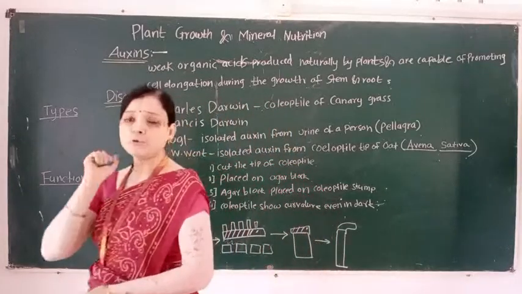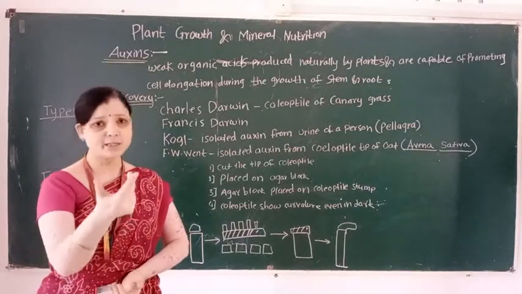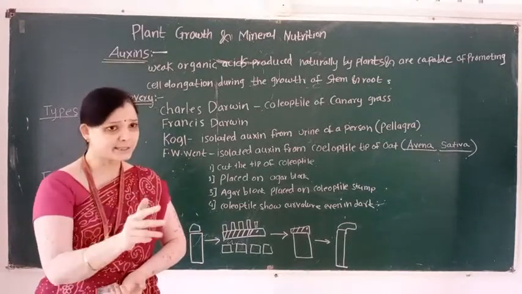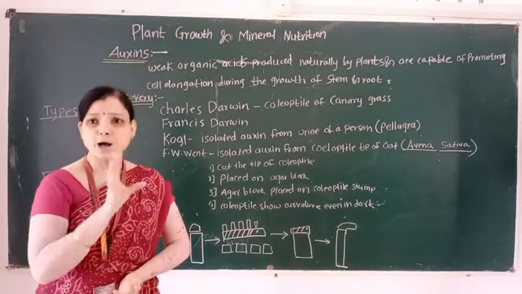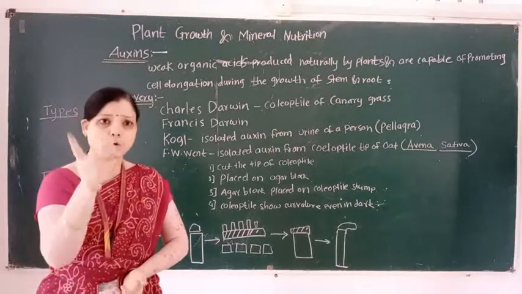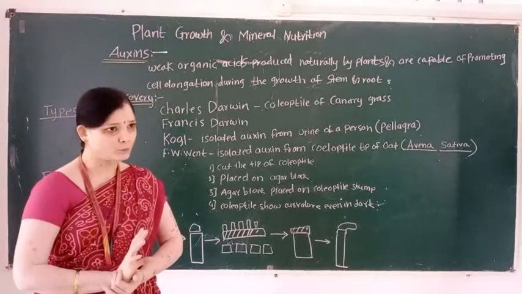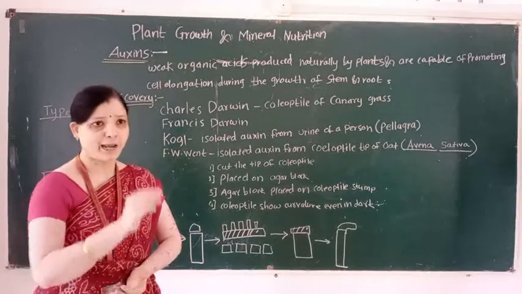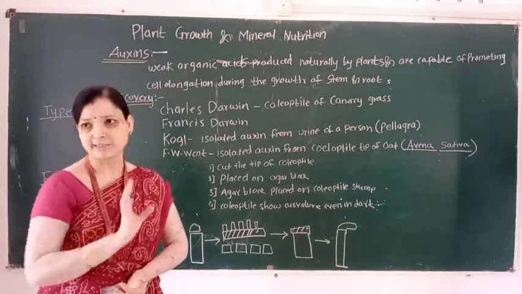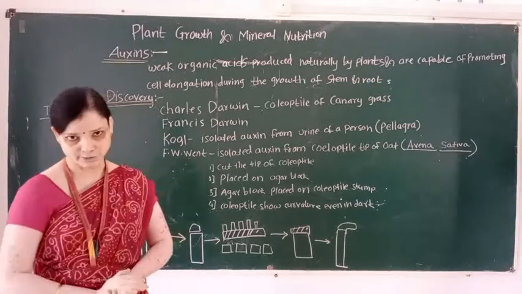Out of 5 hormones, that is auxin, gibberellin, cytokinin, abscisic acid and ethylene, auxin is an important plant hormone in the technique, that is the tissue culture technique, for callus formation.